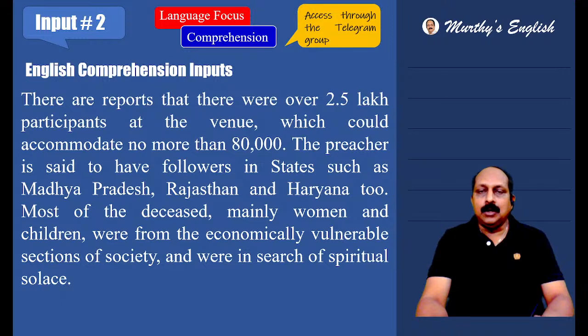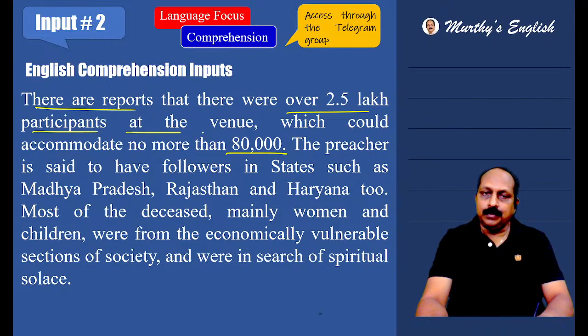There are reports that there were over 2.5 lakh participants at the venue, which could accommodate no more than 80,000. That means it was jam packed. Now it talks about, based on the reports, how many people were present at that particular time. 2.5 lakh participants at the venue, which could accommodate, the clause is about the venue, which could accommodate no more than 80,000 discourses, religious discourses, we say.